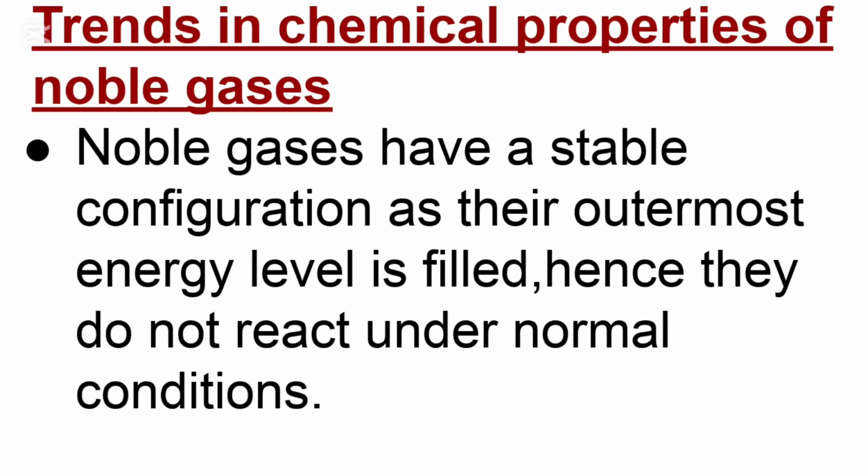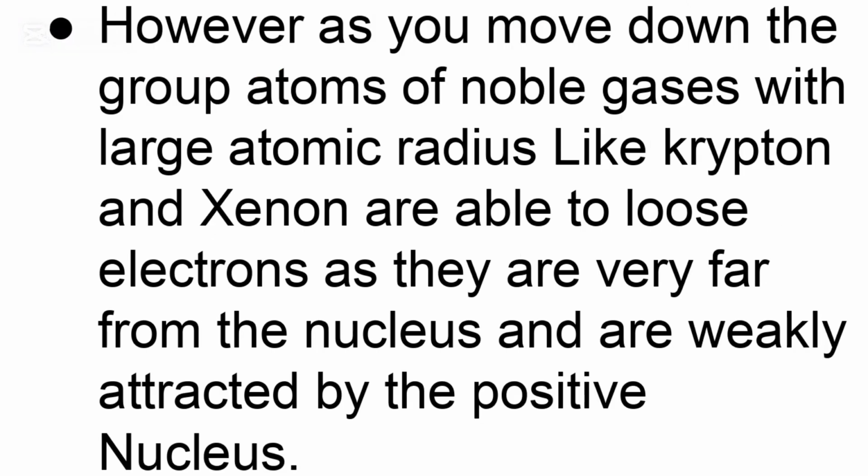Let's look at the trends in chemical properties of noble gases. Noble gases have a stable configuration as their outermost energy level is completely filled with electrons. Hence, they do not react under normal conditions. However, as you move down the group, atoms of noble gases with large atomic radius like krypton and xenon are able to lose electrons as they are very far from the nucleus and are weakly attracted by the positive nucleus.